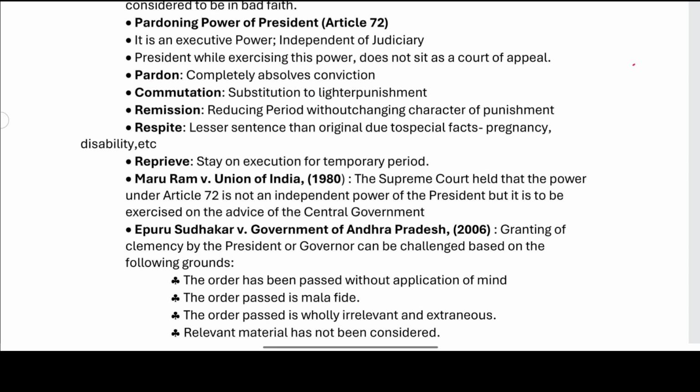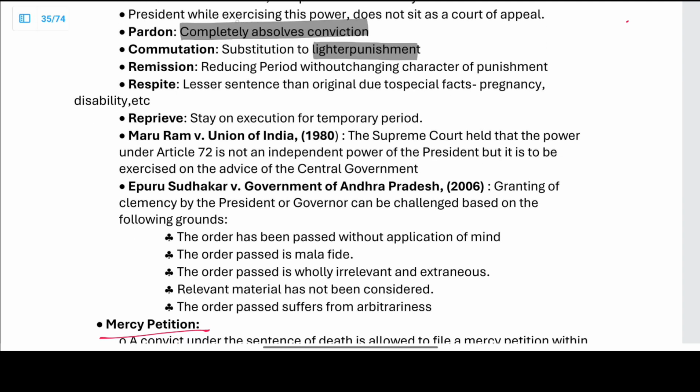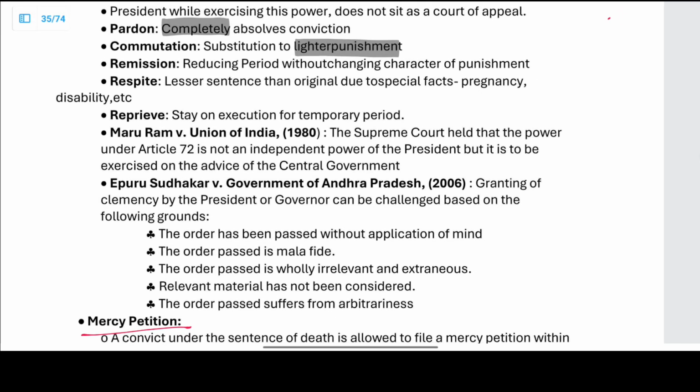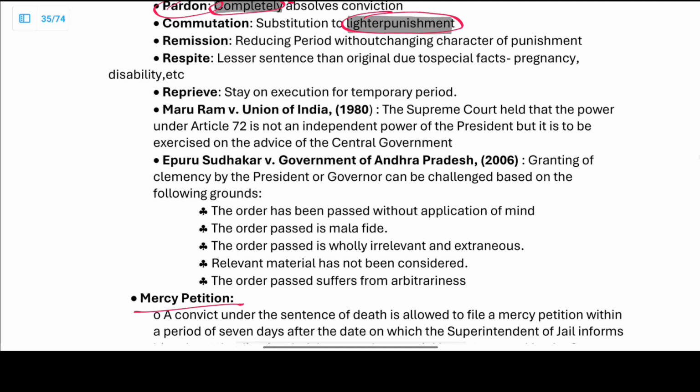Lighter punishment is what we have to remember in commutation. Pardon means completely. Commutation means mutation, which is a lighter punishment.